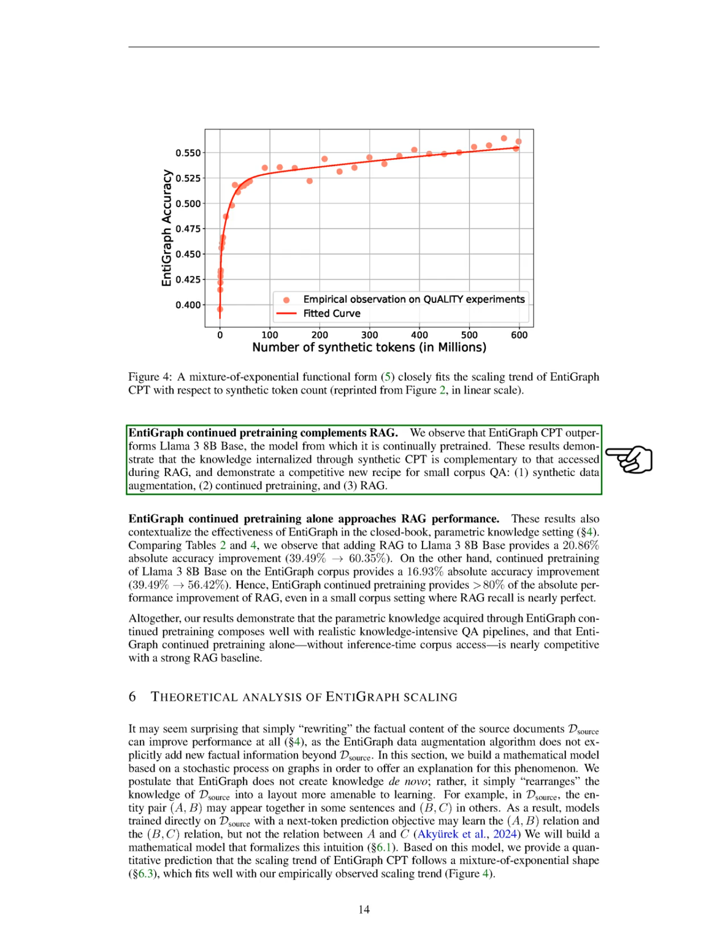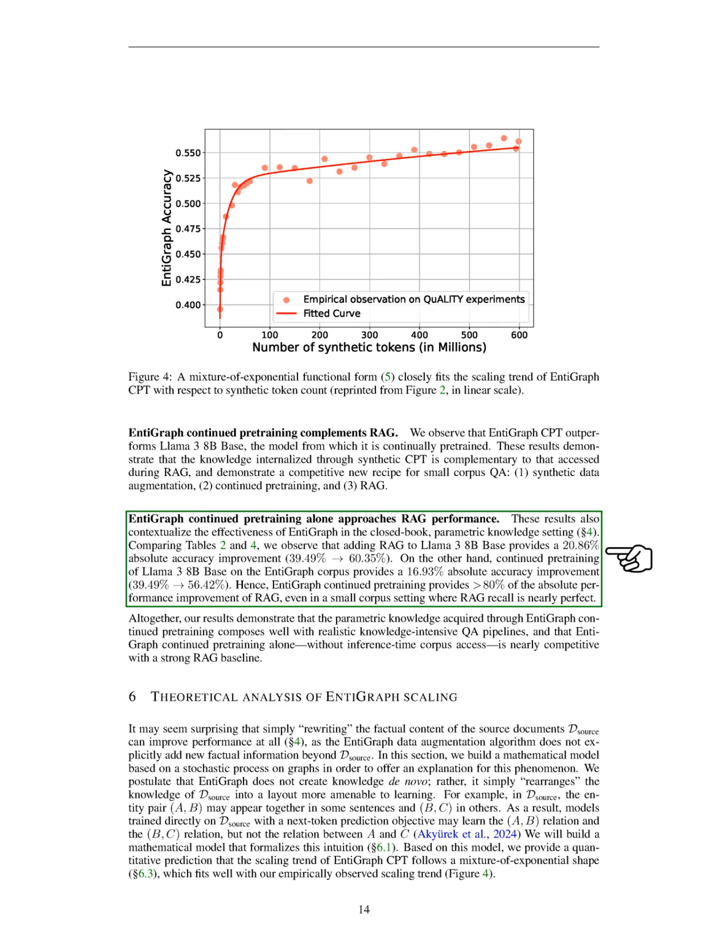This indicates that the knowledge gained through synthetic continued pre-training adds value to what is accessed during RAG, leading to an effective approach for small corpus question answering. Our method includes 3 key steps: synthetic data augmentation, continued pre-training, and RAG. We also observed that EntiGraph's continued pre-training alone nearly matches RAG's performance.